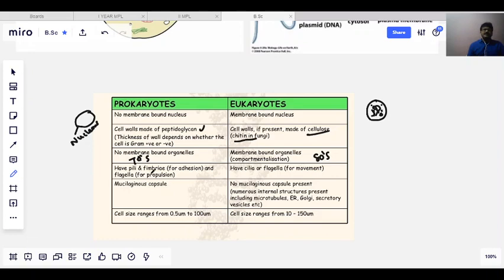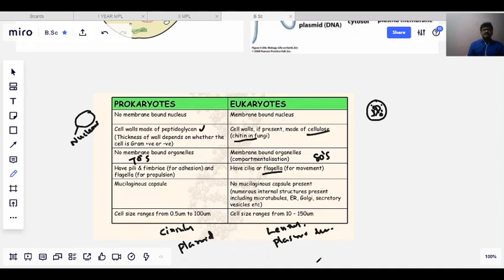Another one: you can see pili and flagella in prokaryotes. Some of the eukaryotes have flagella, but pili are completely absent. Also, a capsule is present in prokaryotes, whereas in eukaryotes the capsule is not there. Cells are smaller in prokaryotes and larger in eukaryotes. Prokaryotes contain circular DNA, whereas eukaryotes have linear DNA. Another important point is plasmid: plasmid is present in prokaryotes and absent in eukaryotes. So many types of differences are there.